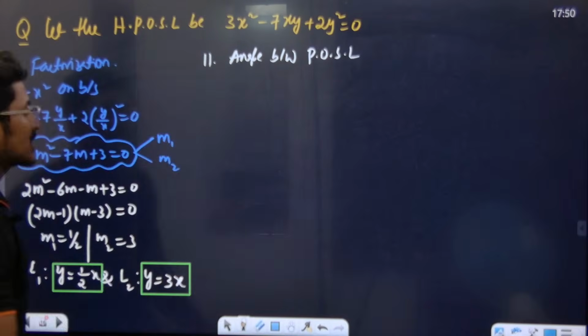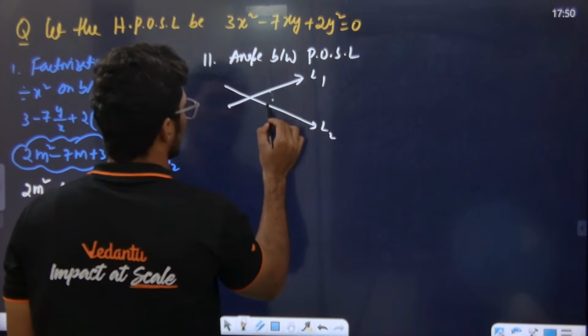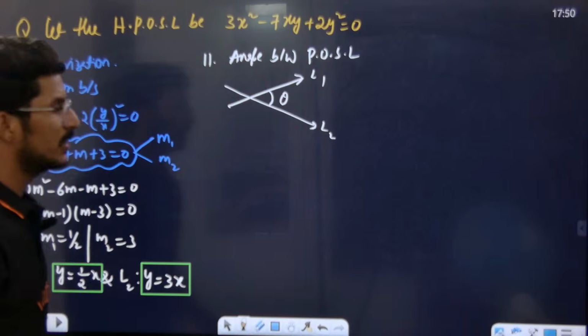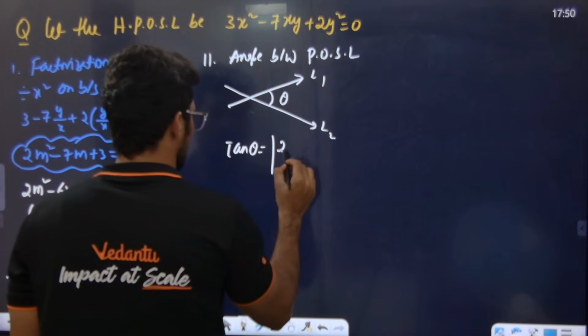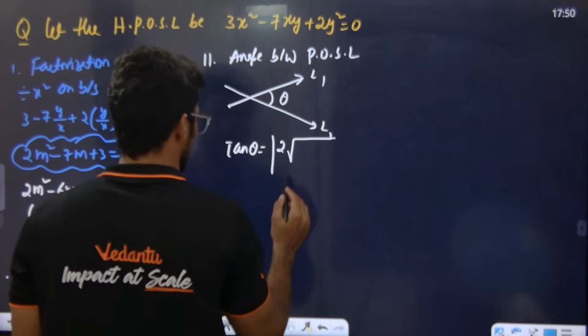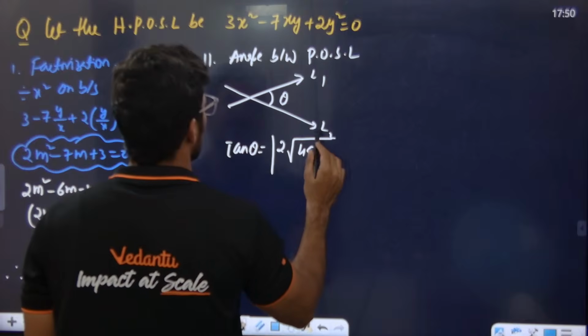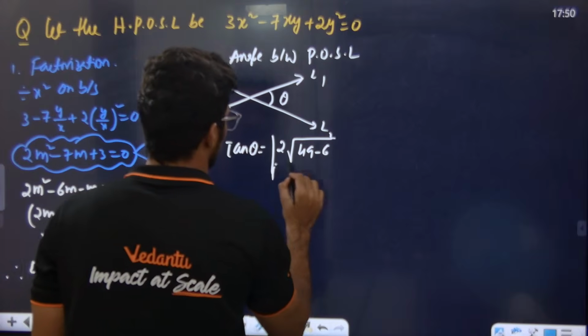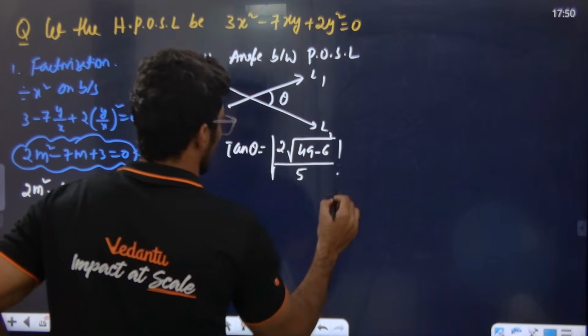இந்த pair of straight lines நடுவுல இருக்கிற angle என்ன? இது L1, இது L2. Okay, இந்த theta. How do you find out the theta? Sir, simply tan theta is equal to 2 times of root of h square minus ab divided by a plus b. H square is what? Minus 7, means 49, minus ab, ab means 6, divided by a plus b, a plus b means 5. Are you all getting the point or not?